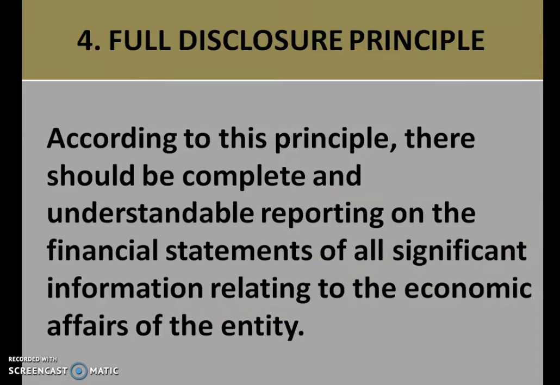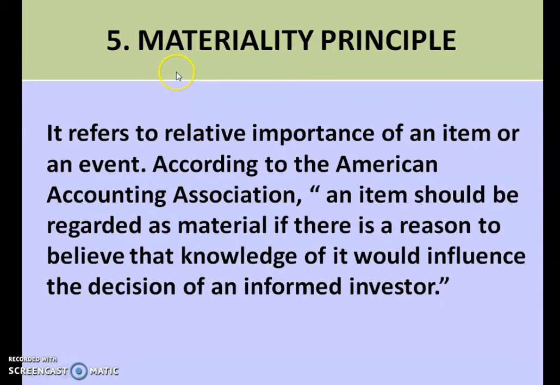So that is what our fifth point is, the materiality principle. It refers to the relative importance of an item or an event. According to the American Accounting Association, an item should be regarded as material if there is reason to believe that knowledge of it would influence the decision of an informed investor.